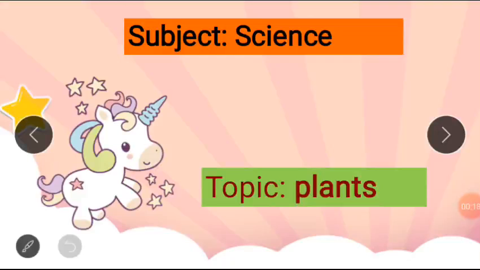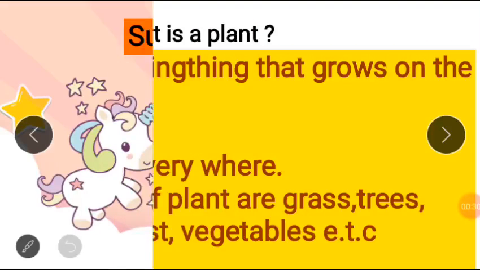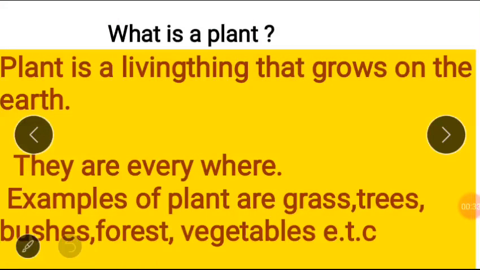Today's subject is science, and the topic that we'll be looking at under it is plants. Children, what did I say? Plants. Everybody say that? Plant. Very good. What is a plant? A plant is a living thing that grows on the earth.